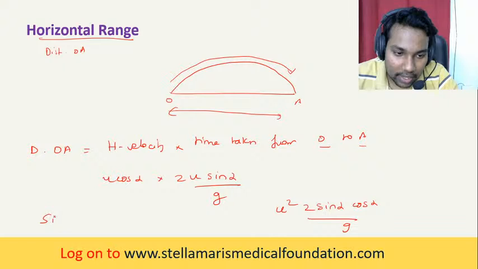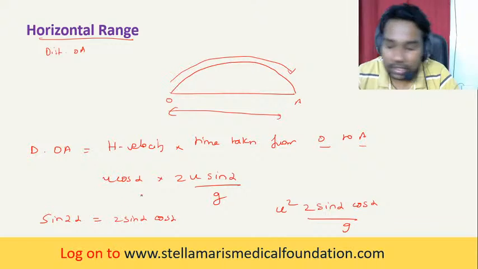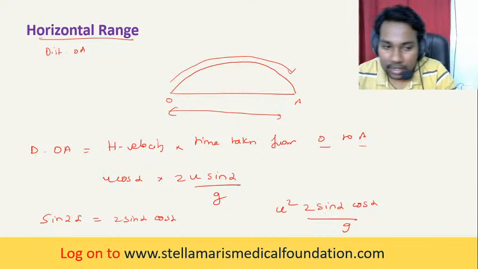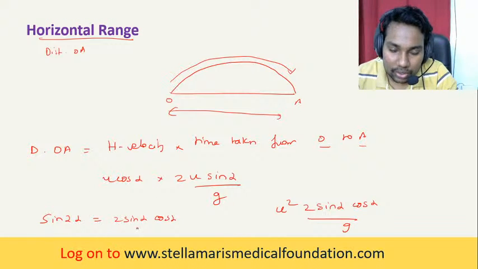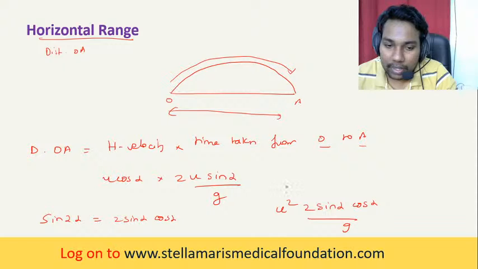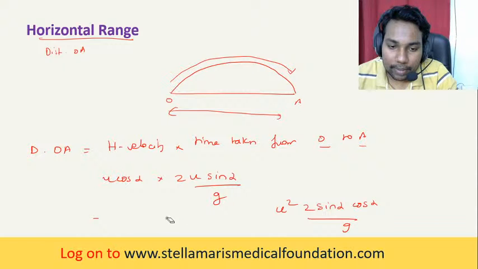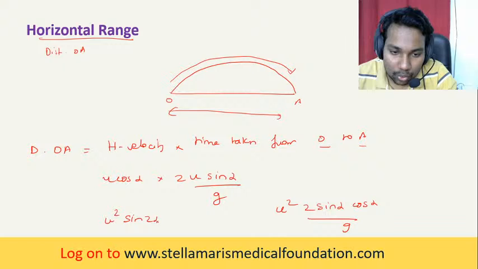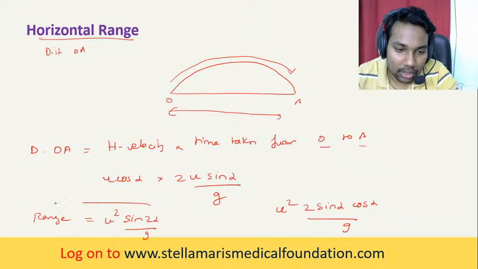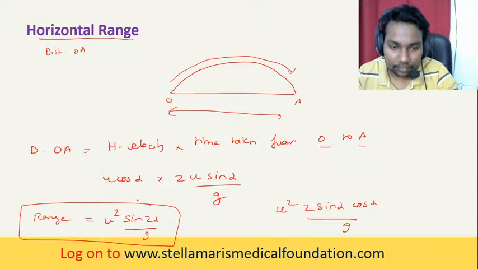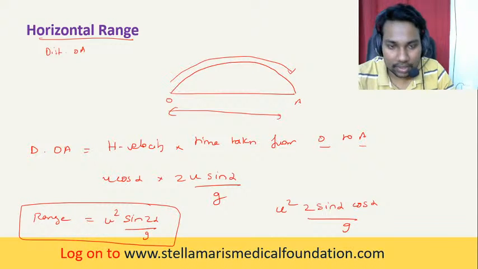We know sine 2 alpha is equal to 2 sine alpha cos alpha, that is the sine 2A formula, so we can apply that here. When you apply that, it becomes u squared sine 2 alpha by g, which is equal to the horizontal range. Clear? So this is called the range.